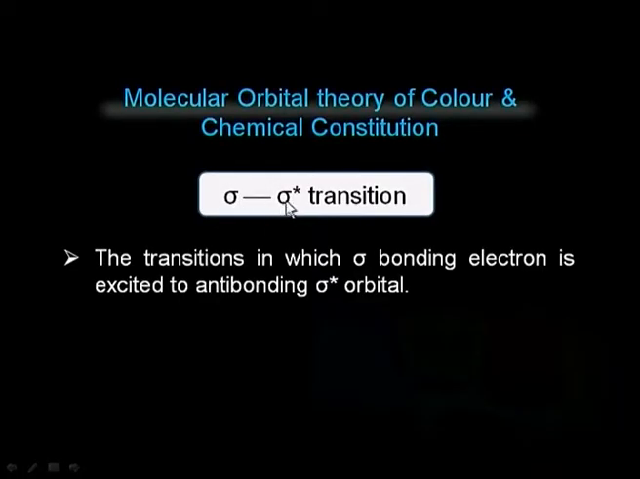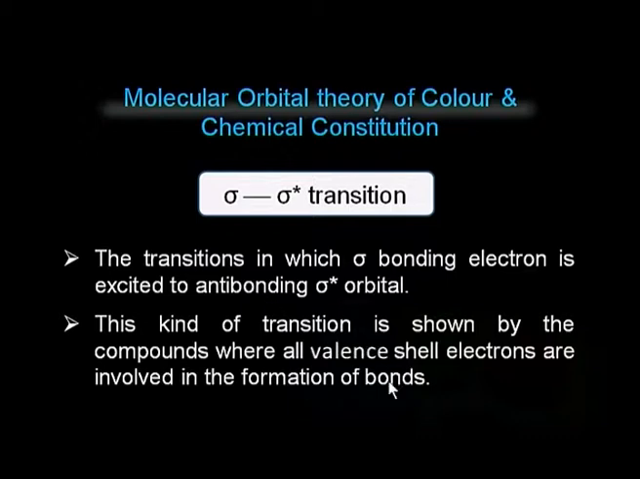First of all, we will discuss the molecules where transition of sigma to sigma star molecular orbital takes place. The transition in which a sigma bonding electron is excited to an anti-bonding sigma star molecular orbital is called sigma to sigma star transition. This kind of transition is shown by compounds where all the valence electrons are involved in the formation of bonds.